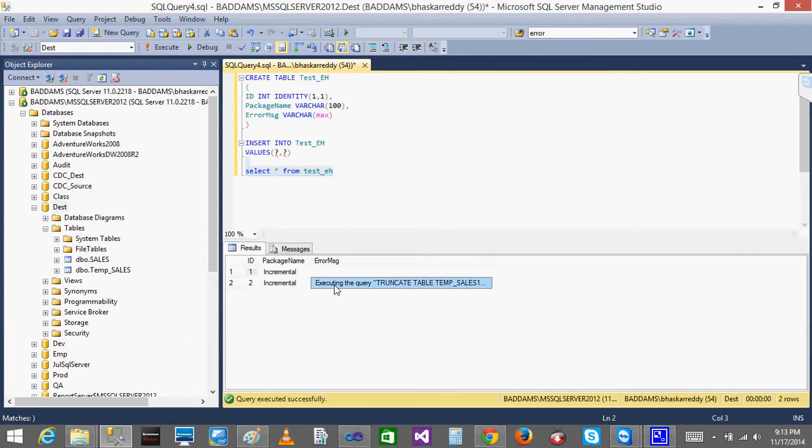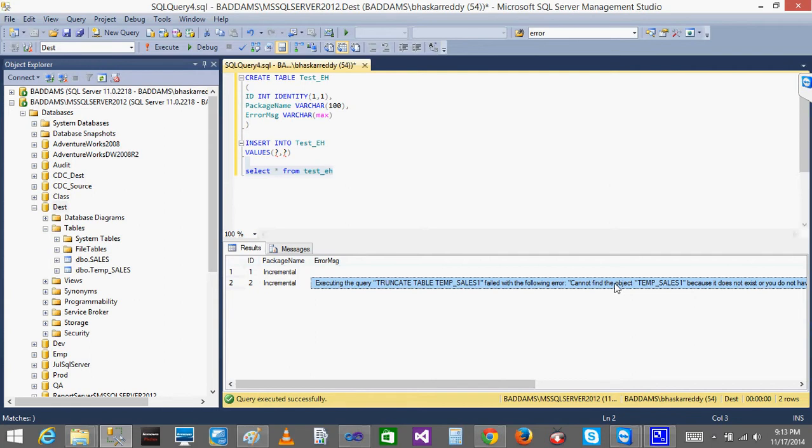Now if I go and see the database here, the table, select star from. See, truncate table sales. See, what is the error message I got? See, cannot find the object. Can you see this?